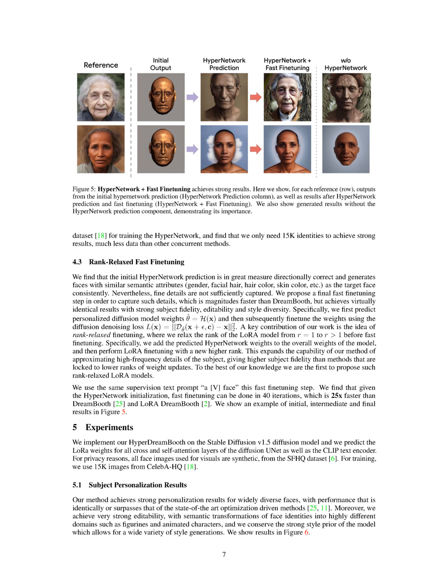We trained our HyperNetwork using the CelebAHQ dataset and found that we only needed 15,000 identities to get strong results. This is significantly less data than what other similar methods require. We also found that the initial HyperNetwork prediction is largely accurate in terms of direction and consistently generates faces with similar attributes, like gender, facial hair color, skin color, etc., to the target face. However, it doesn't capture fine details as well.